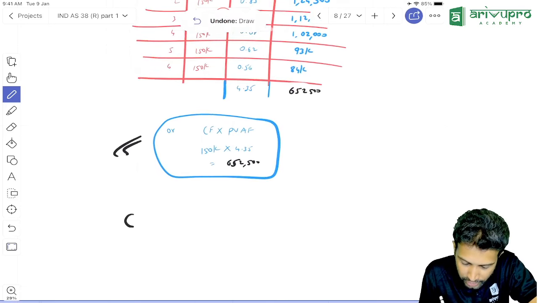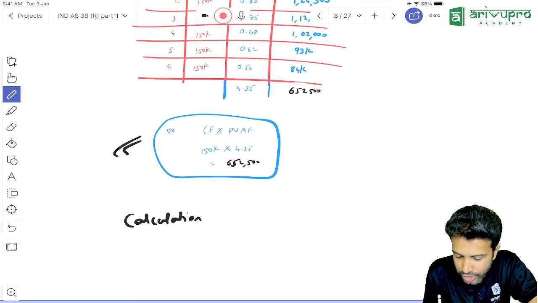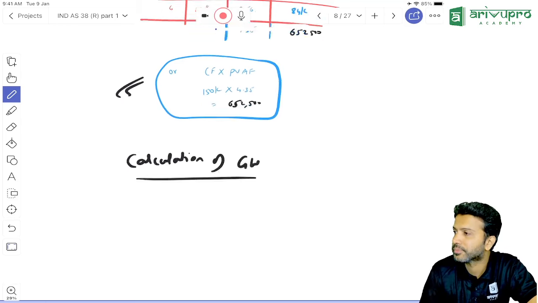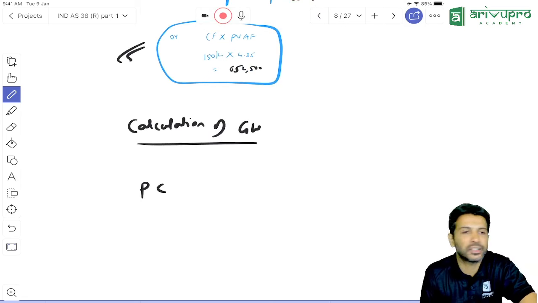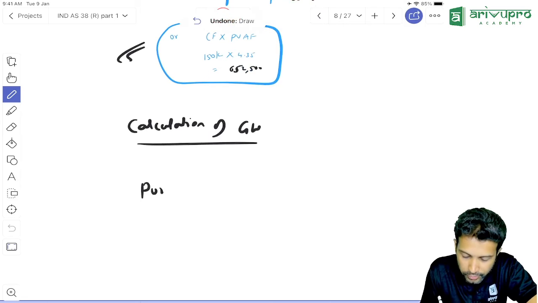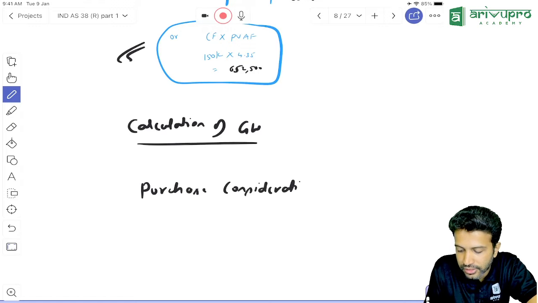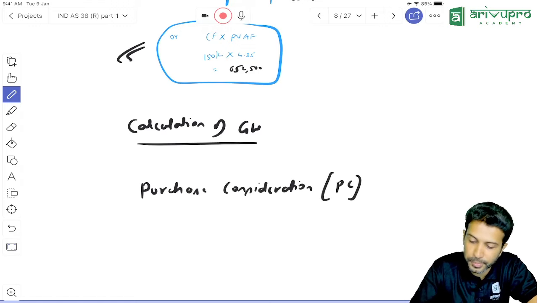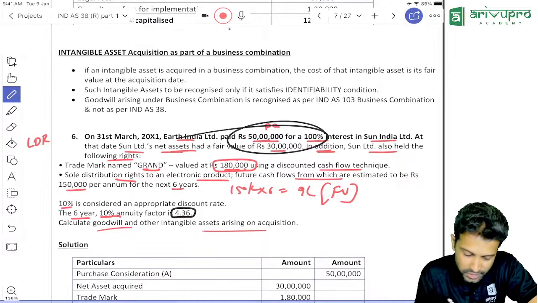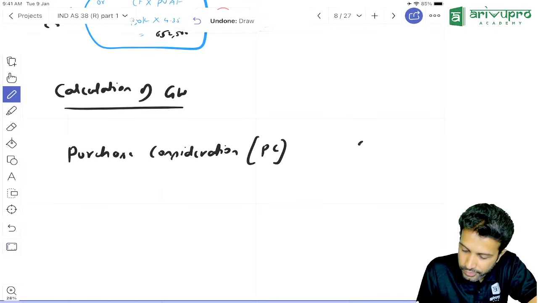Now let's calculate the goodwill. That's what they asked. Calculation of goodwill. Tell me, sir, how do you calculate goodwill? First you will take purchase consideration. Maybe for the first problem I will write it in full. Purchase consideration, this only we call it as PC. How much is PC we paid? To buy 100% stake, we paid 50 lakh rupees.